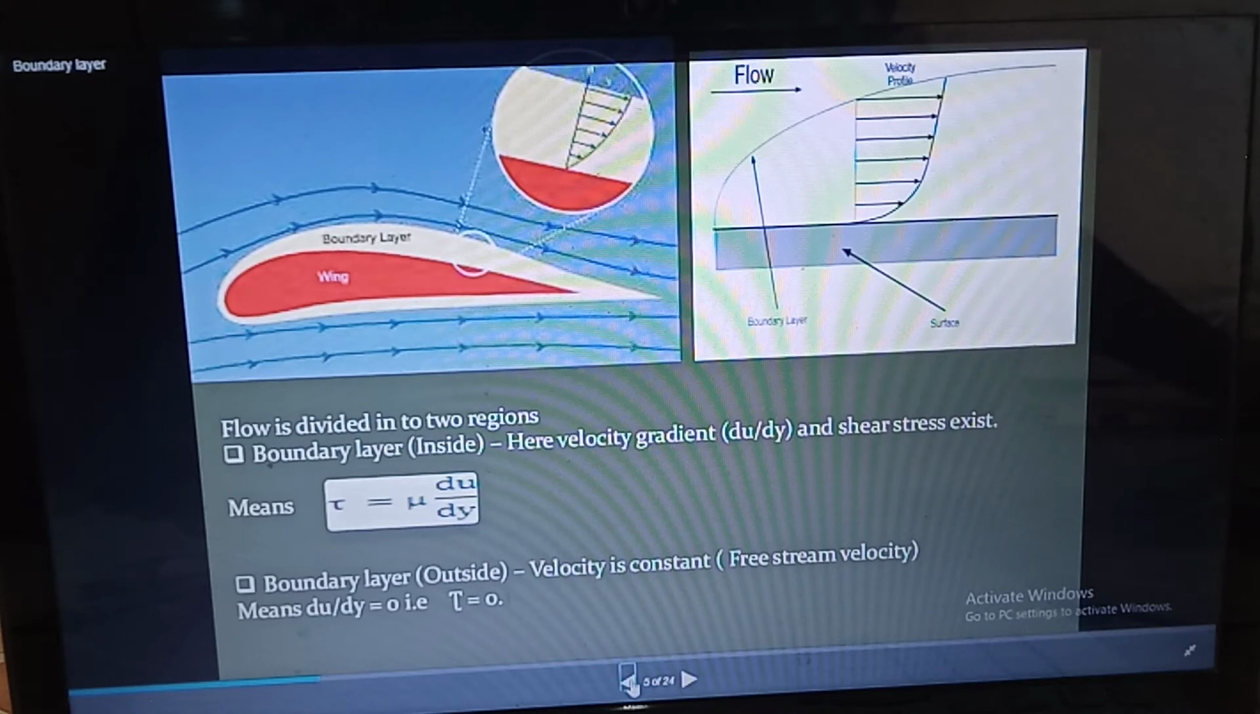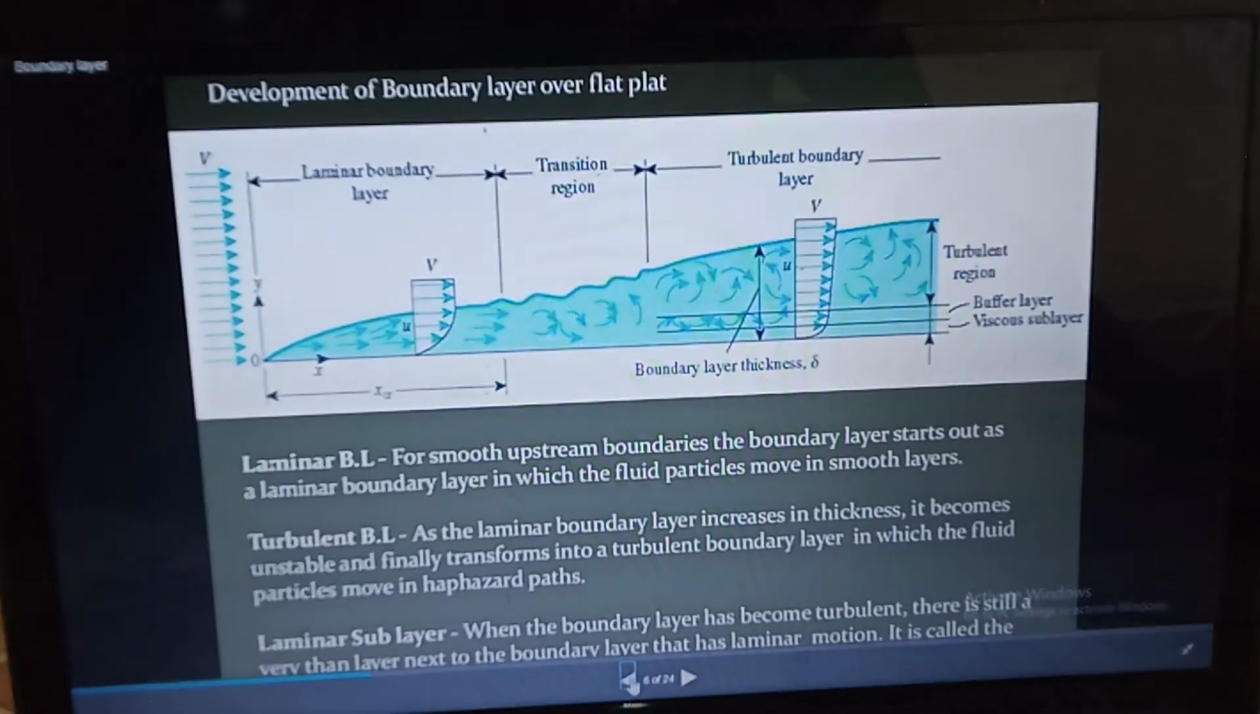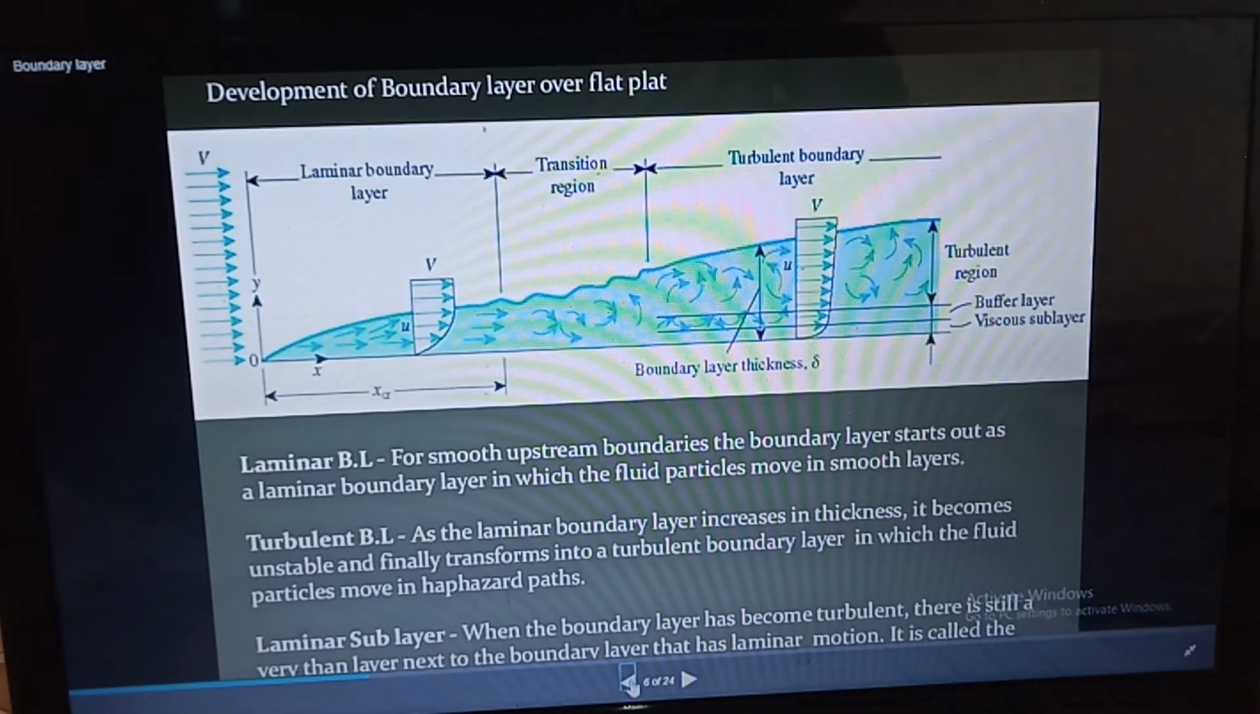So let us continue to the next slide. Okay, now development of the boundary layer over a flat plate. In previous slides we have studied about the two regions. First one is inside and second one is outside. In the first region the shear stress will exist, and in the second region the shear stress will be 0, because the velocity is constant, and due to this constant velocity the shear stress will be 0. Now we will see the development of the boundary layer over a flat plate.